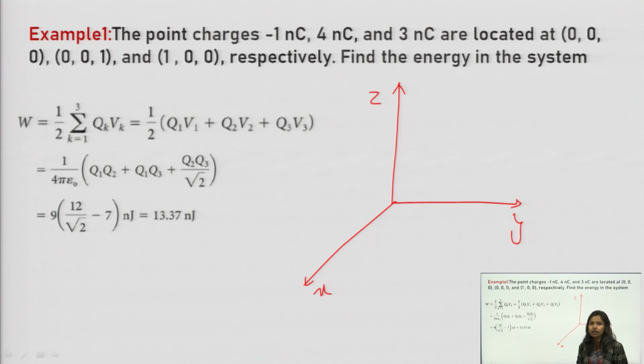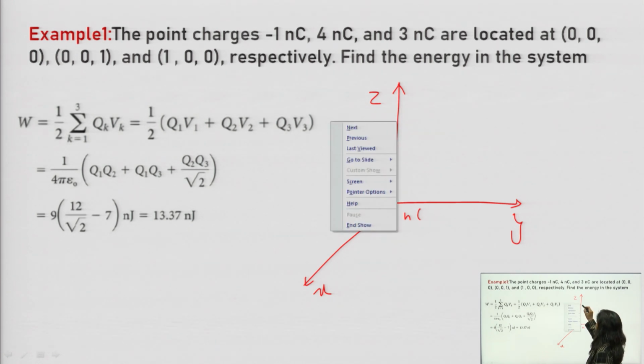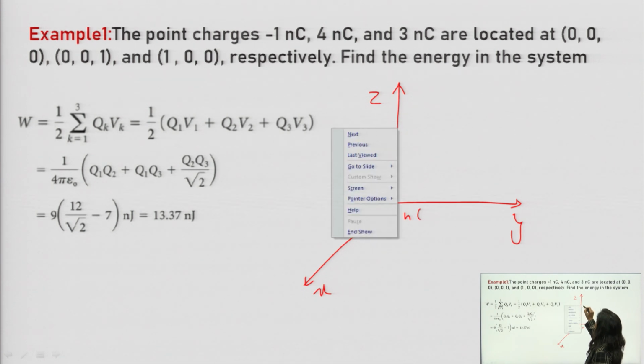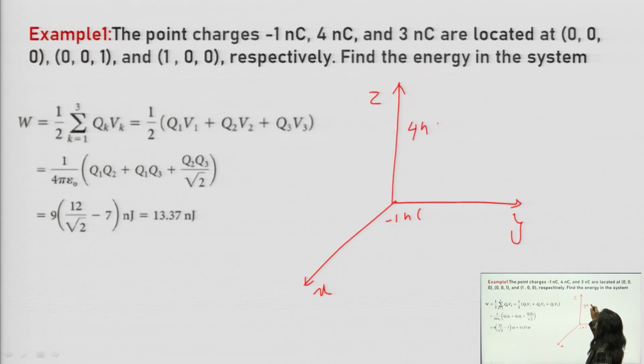First of all we will locate all the charges. For example, the first charge is at 000, so 1 nanocoulomb will be here. Then the second charge, 4 nanocoulomb, is at 001, meaning on the z axis, it will be somewhere here. And 3 nanocoulomb is located at 100.